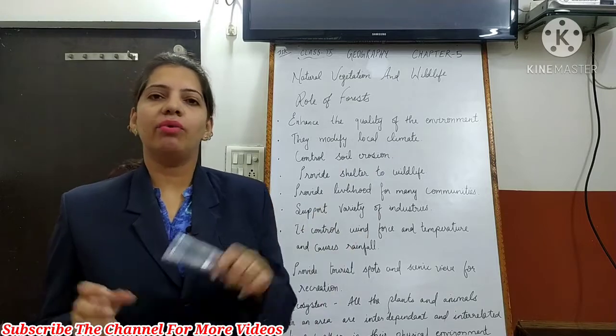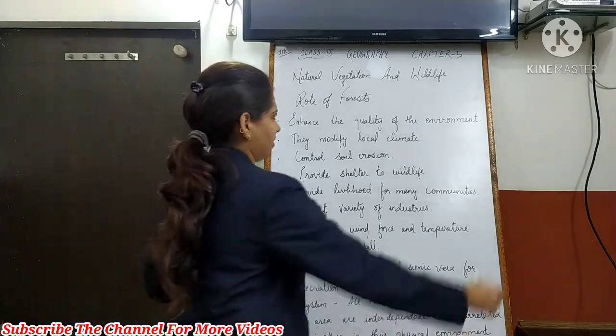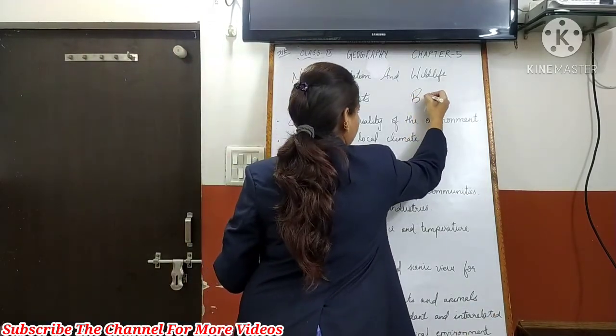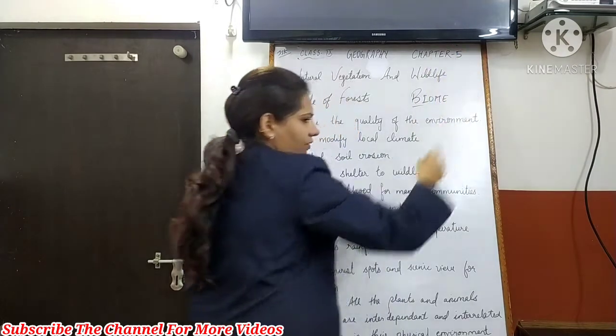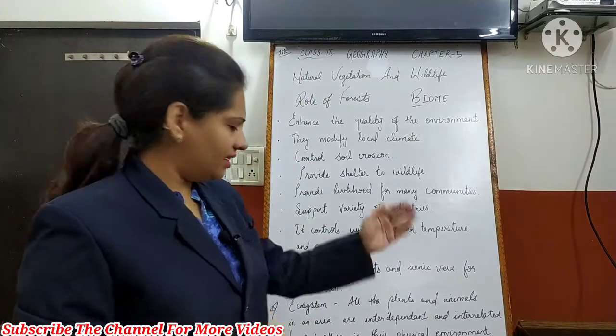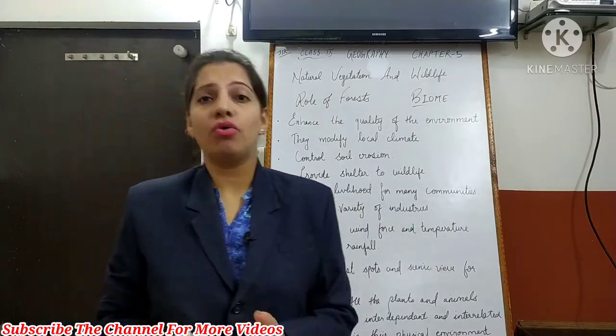Very simple definition is here. Another word I want to mention here is biome. This word bio means life. Let me connect this term with the ecosystem.